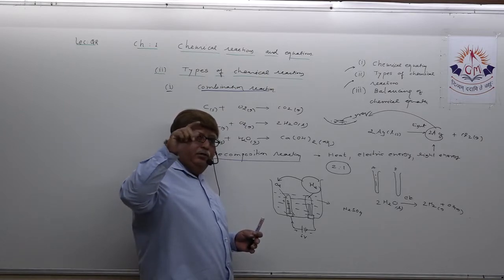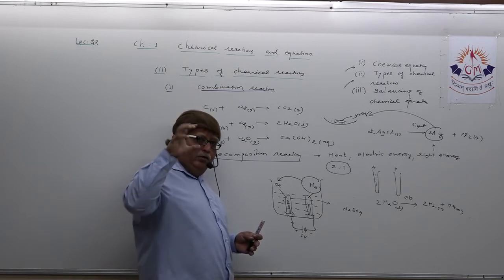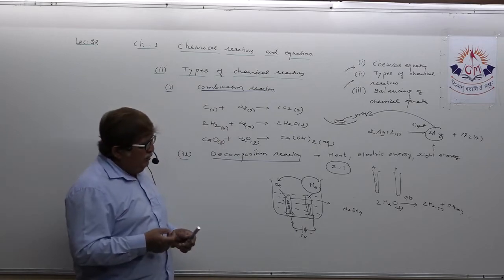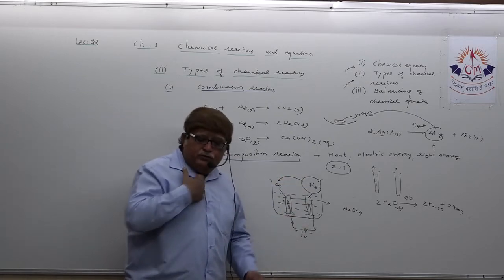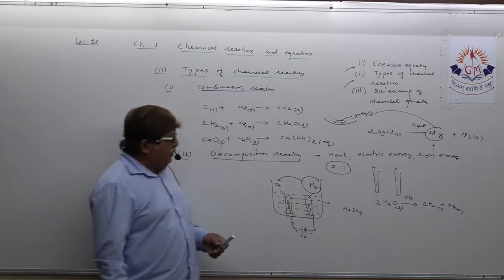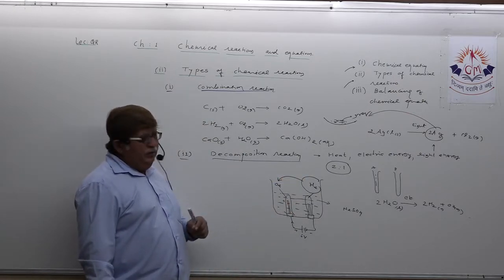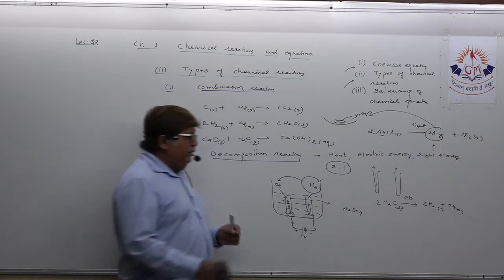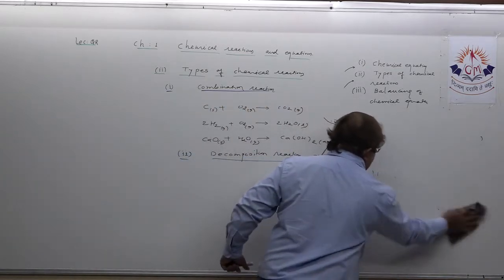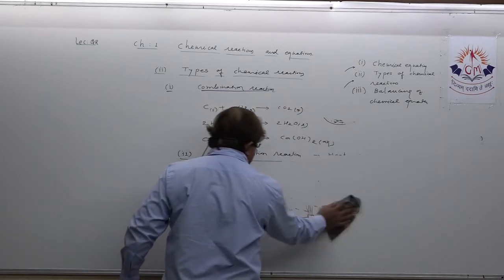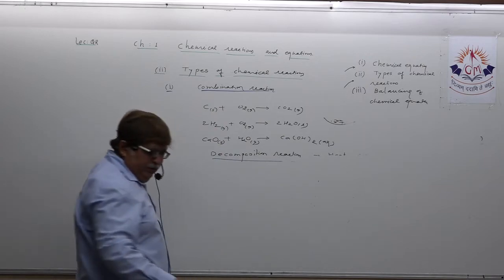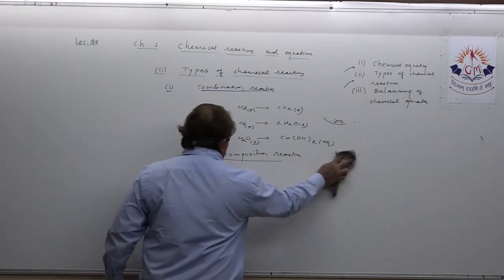So immediately you will see the impression on the photographic plate, which helps in development of the photograph. So decomposition reaction can take place with the help of heat energy, electric energy, or light energy as well. So we studied decomposition reaction. At least two examples of each reaction you need to remember.